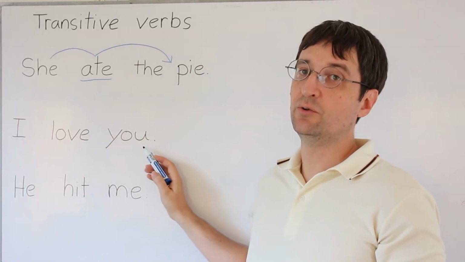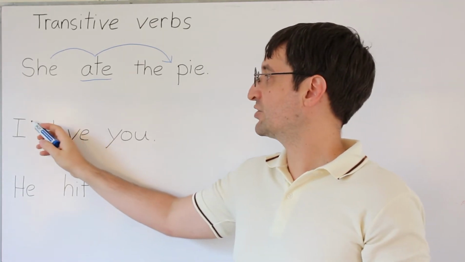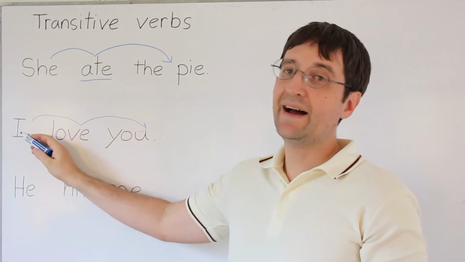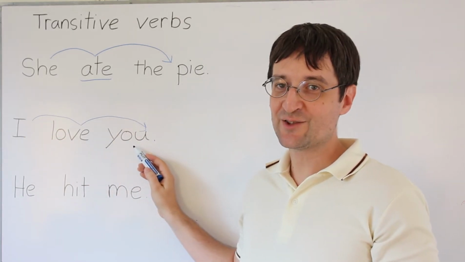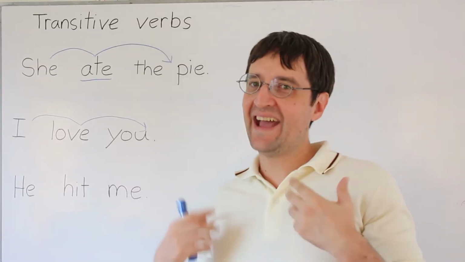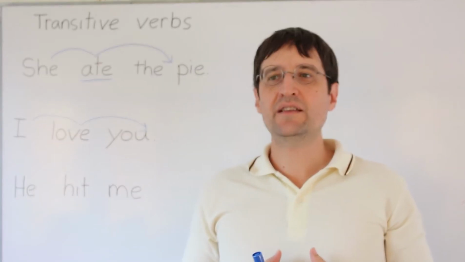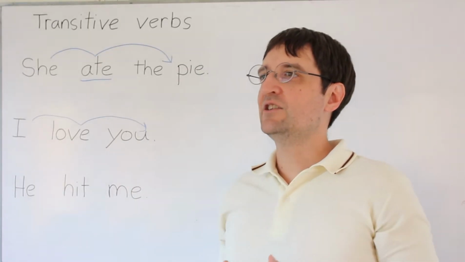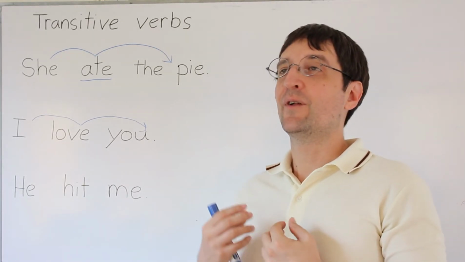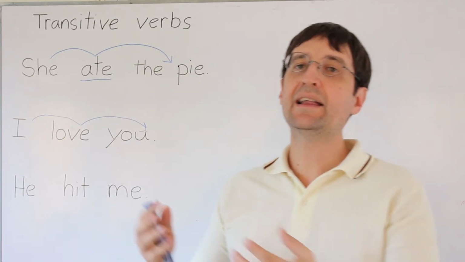I love you. So love is a transitive verb. It transfers the loving from I to you. Sounds sweet, doesn't it? Okay, so now this is not an action so much, but love is a thing. It's a real thing that you feel, and when you love someone, it transfers the love, the verb, from you to them. I love you.